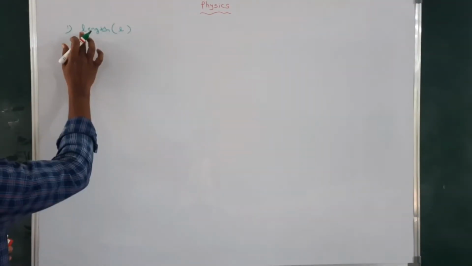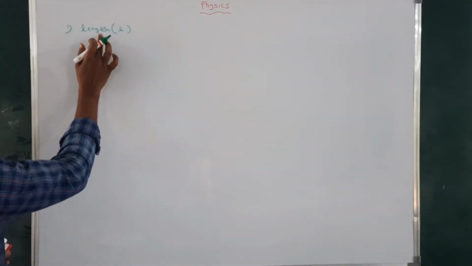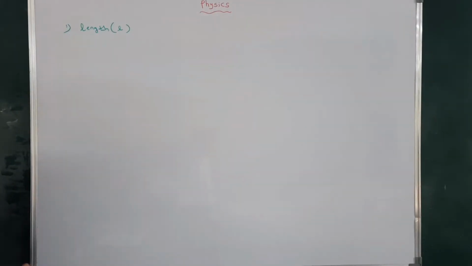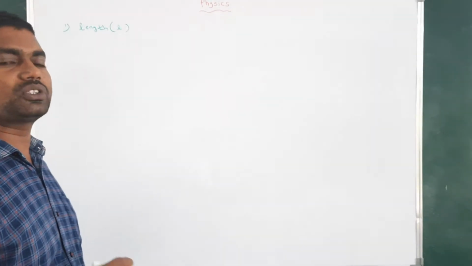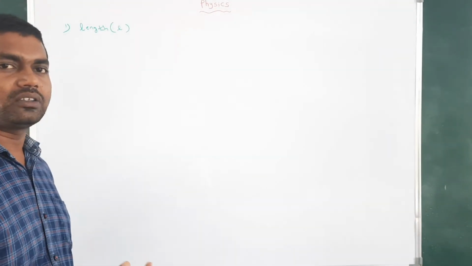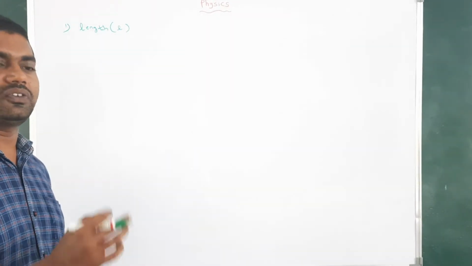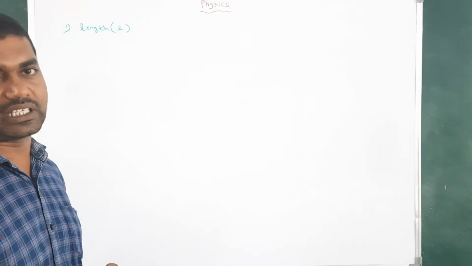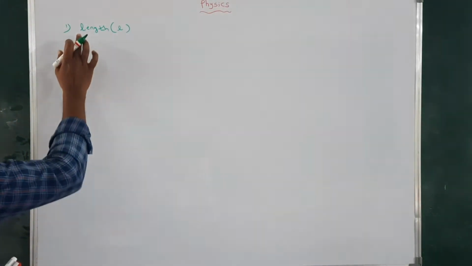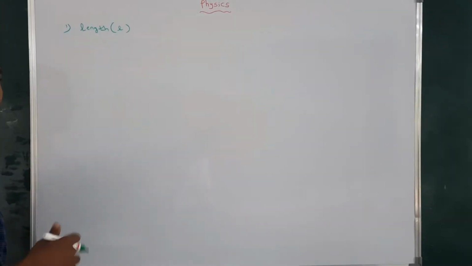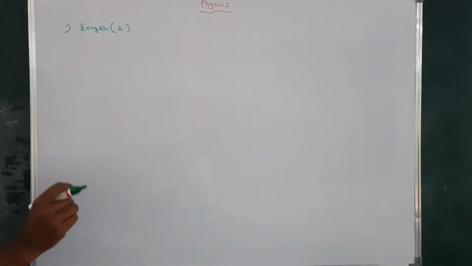When we observe the spelling of length, the first letter is L. Most of the physical quantities in our physics, whether length or area, the first letter of the spelling is the indication letter of the physical quantity. So the length will be represented by L.